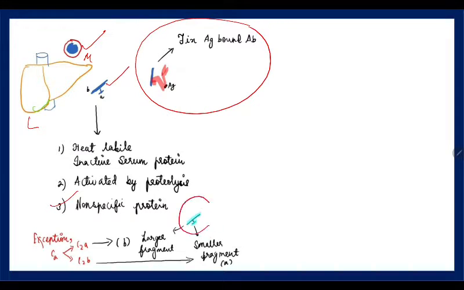Okay, we have seen that if we want to imagine a complement, it would be like a long fragment and a short fragment connected to each other. Long fragment is named as B fragment and small fragment is named as A. To remember, B has a long arm like this and like this. A is ultimately short. So we'll remember like B is longer and A is shorter. But always there is an exception, that is C2. The complement 2, it is exactly opposite. C2A is larger and C2B is smaller, to be noted.